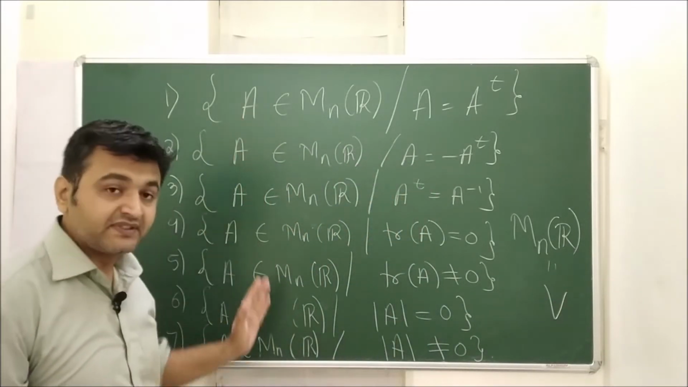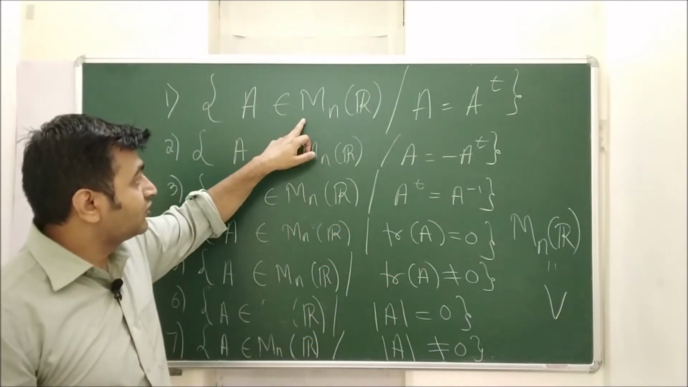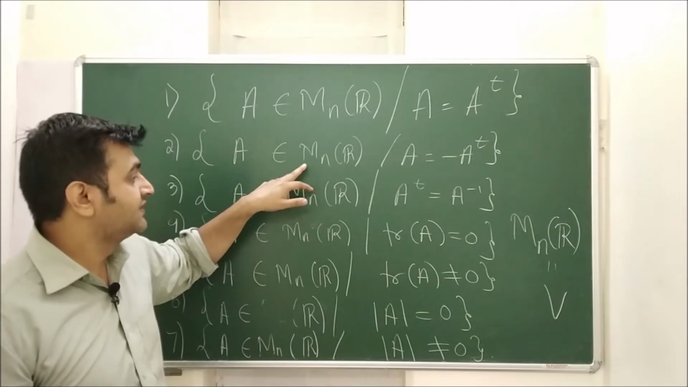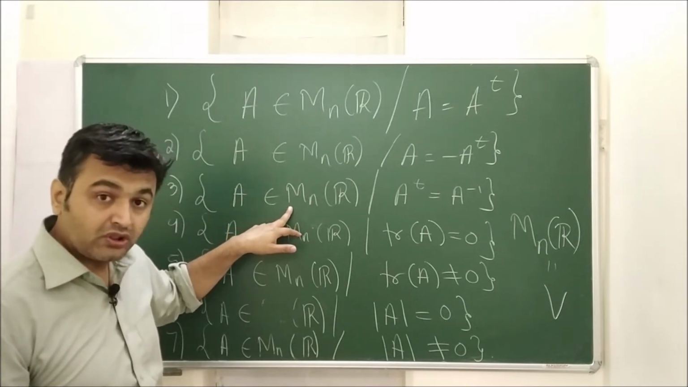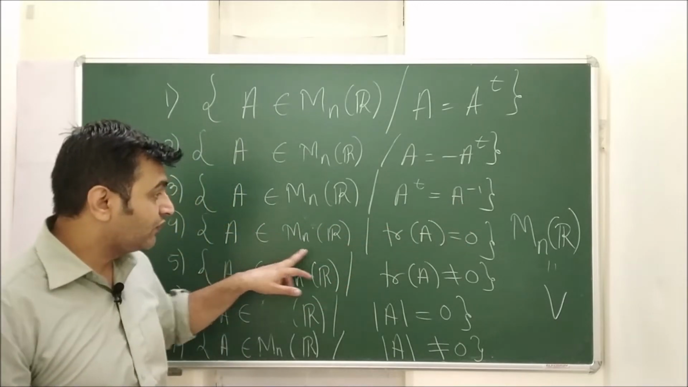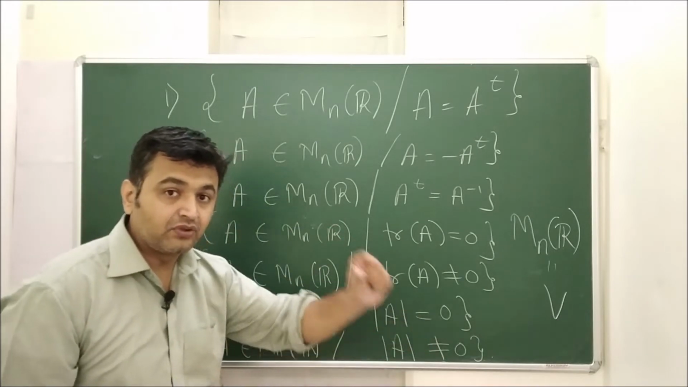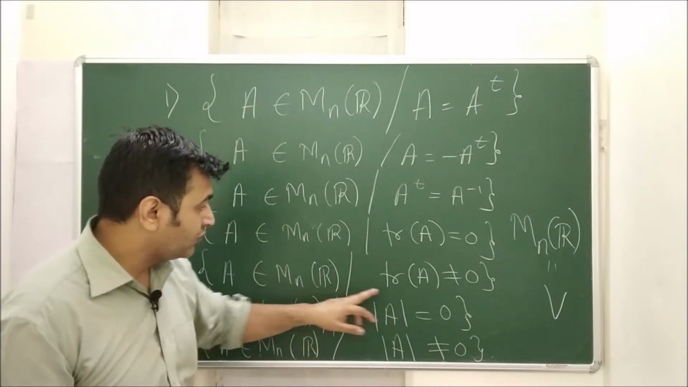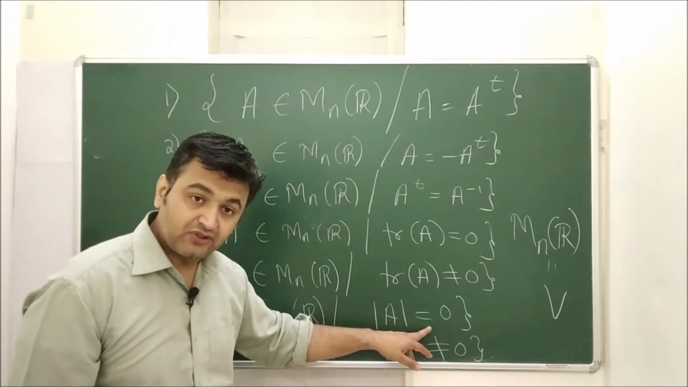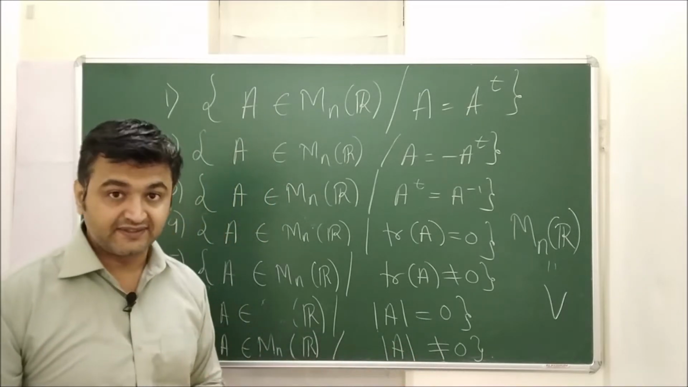If I consider these subsets of this vector space V, the question is whether these subsets form a subspace or not. First is the collection of all symmetric matrices, then all skew symmetric matrices, then all orthogonal matrices, A transpose equals A inverse, and all trace zero matrices. Trace is nothing but the sum of the diagonal entries. Then all trace non-zero matrices, all determinant zero matrices, and all determinant non-zero matrices.